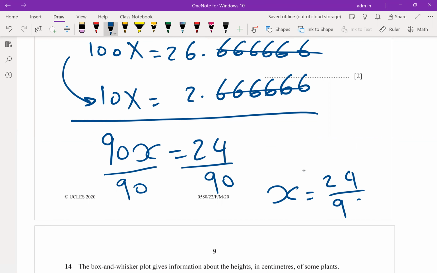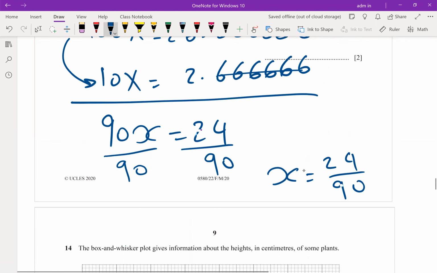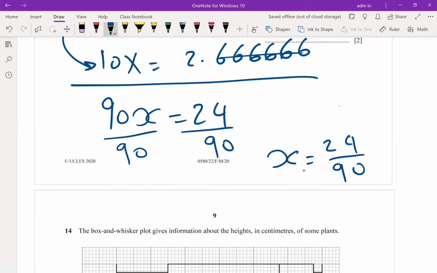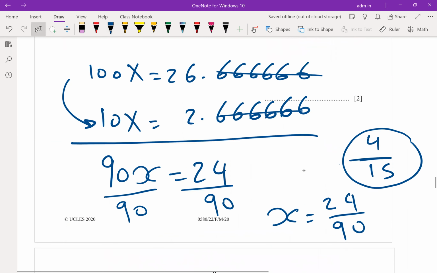He asked to write your answer simplified. No, you can keep it 24 over 90. You can continue and simplify more. Divided by, write your answer as a fraction simplified. 4 over 15. Try now using the calculator. 0.26666, many times repeated, and write equal. Is it correct? 4 over 15. Your workout is correct.